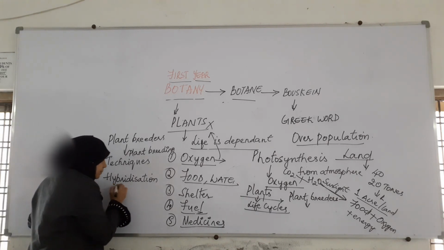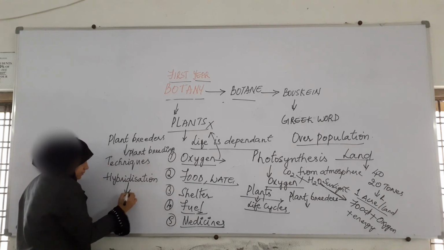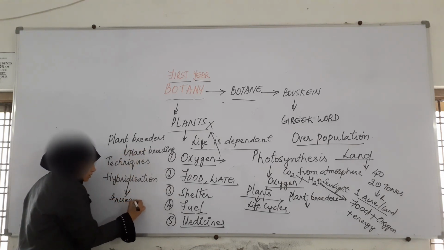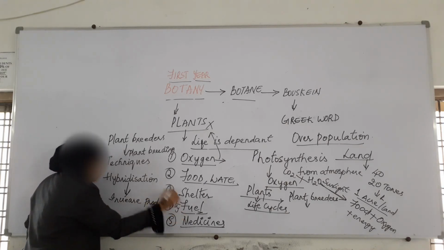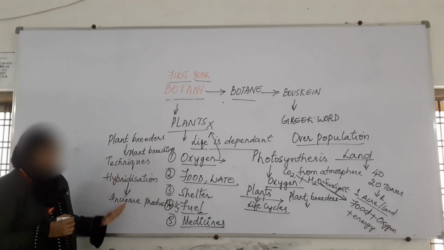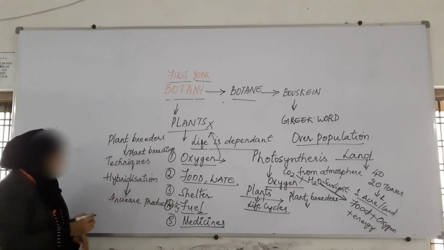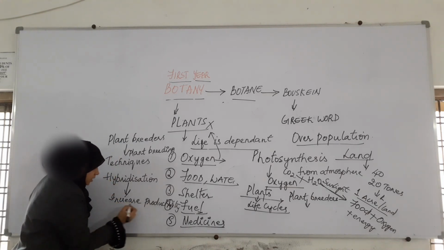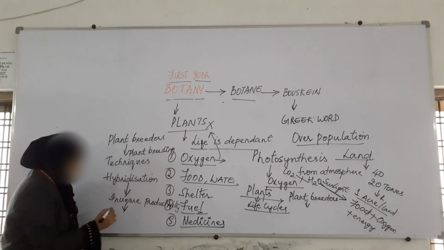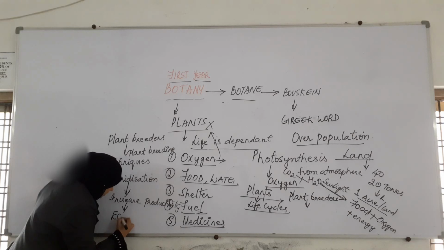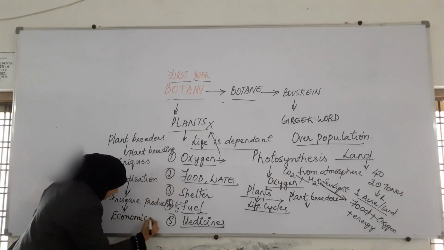Why do we use these techniques? To increase productivity. We use these techniques. Okay, so when we use these techniques, productivity will increase, which will in turn increase the economic productivity.